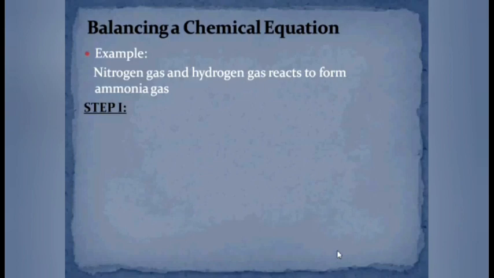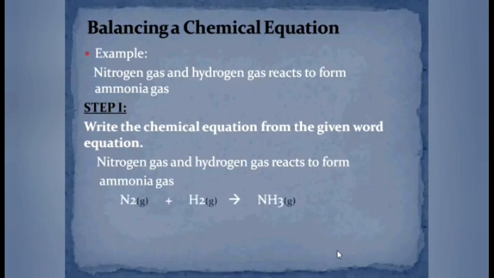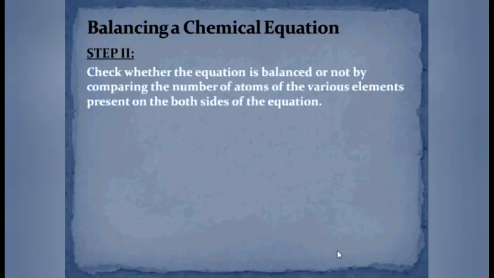Just look at one example. Nitrogen gas and hydrogen gas react to form ammonia. With the help of this statement, according to step 1, we have to write the chemical equation from the given statement or word equation. See, in step 1, we have written the chemical equation for the statement: N2, that means nitrogen gas, reacts with H2, that is hydrogen gas, to form ammonia gas, that is NH3. Our step 1 is complete.